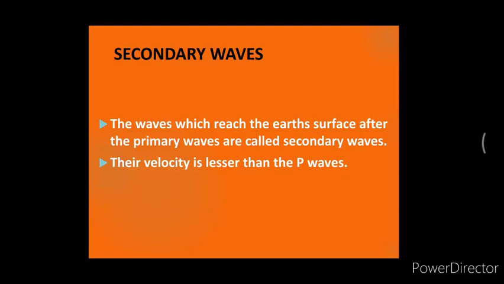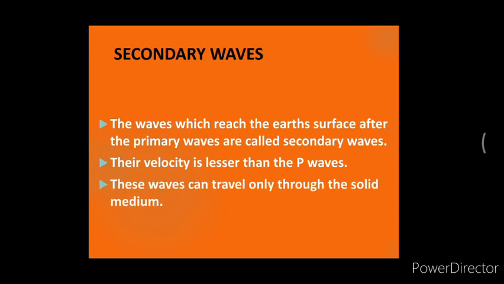These waves can travel only through the solid medium. They get absorbed as they enter the liquid medium. The buildings on the earth's surface move up and down because of these waves. These are more destructive than the P waves.